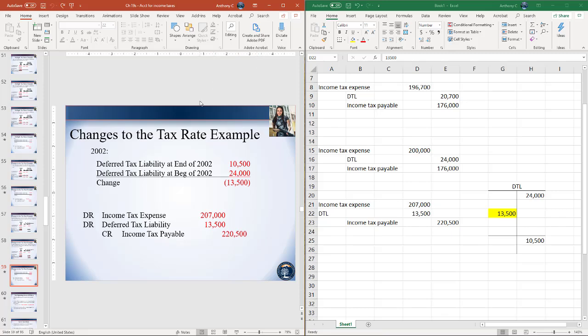Okay, so just to recap, if there's a new future rate and we're aware of it, use those new future rates to calculate your DTLs or your DTAs. If tax law changes in a future year, you just use that new tax rate going forward. You don't need to go back and change anything.